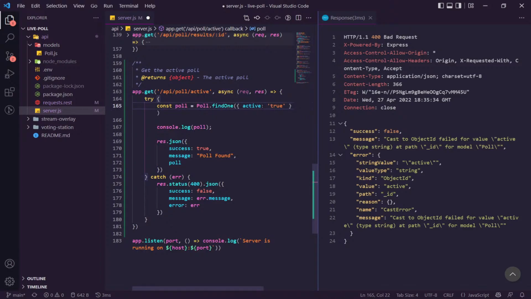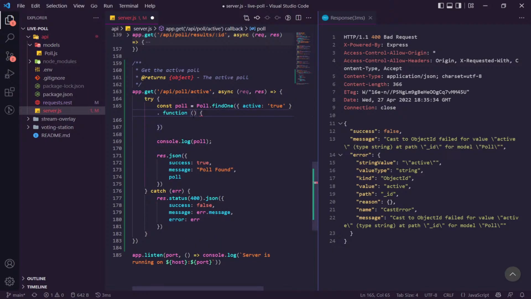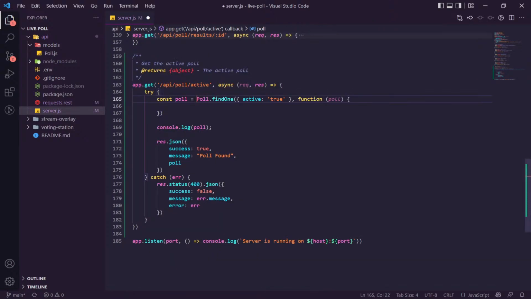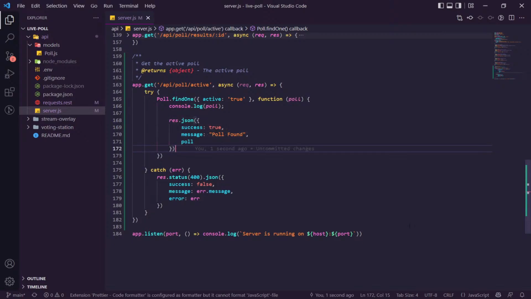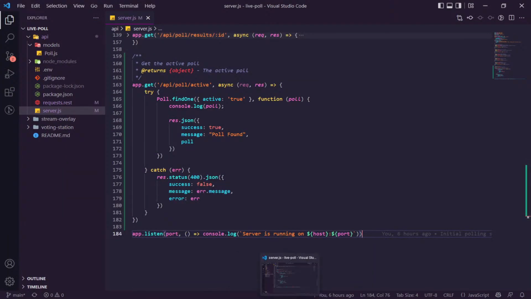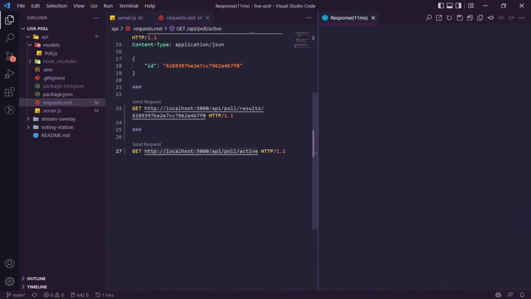A lot of people are giving a callback instead. So as we say function and say poll. I did a dot instead of a comma. Let's close this response field. And then instead of this, let's bring this up in here. I mean, I could use an arrow function there. Probably would have been cleaner, but it's fine. All right, let's try a request again.